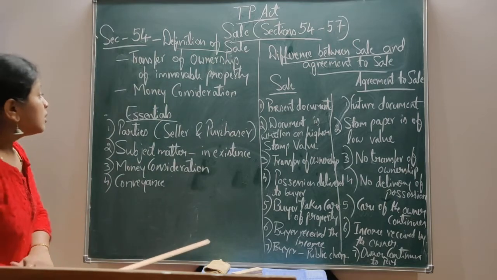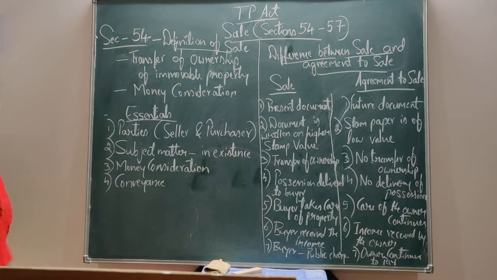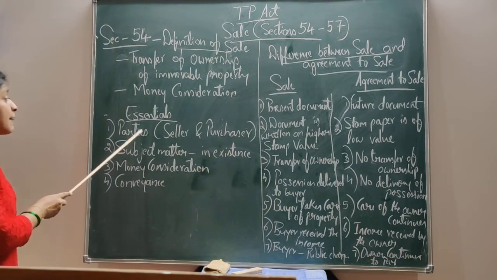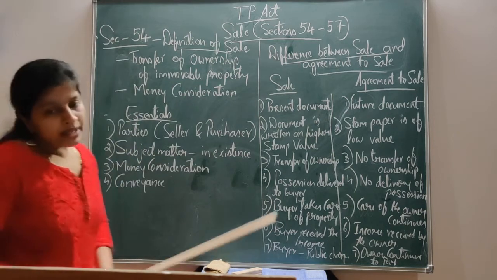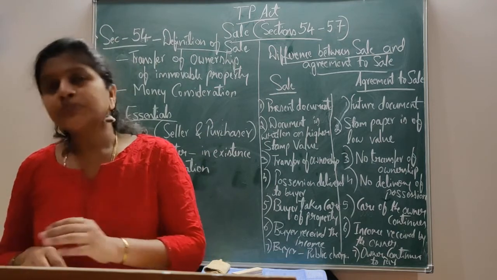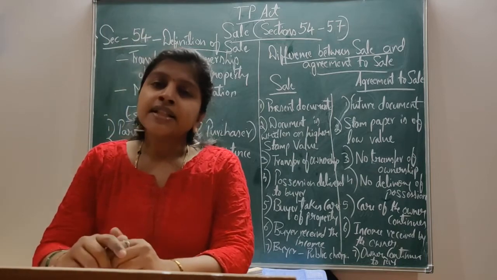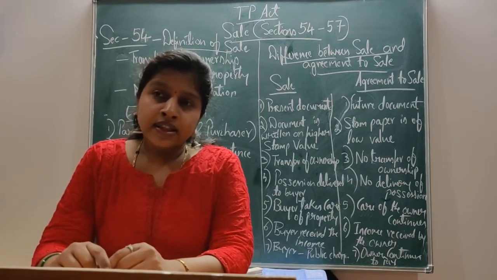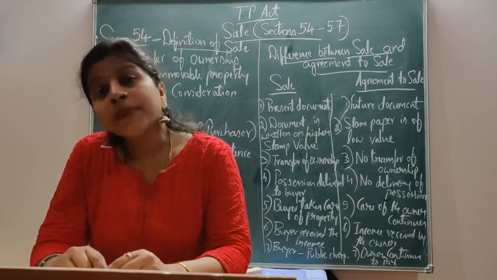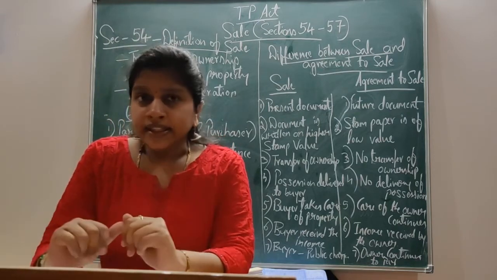Now, we shall see about the essentials under section 54. What are the essentials? There must be parties. Here the parties means, as I told you, under the sale there are two parties to the transferring of ownership, that is a seller and purchaser. Both the parties, seller and purchaser, must be competent to contract. Here there are two parties in a sale.